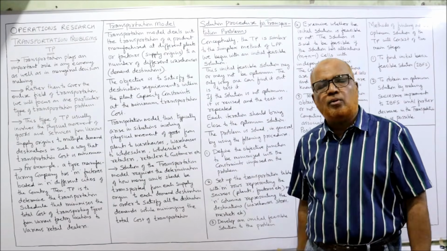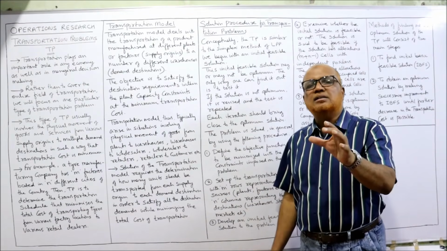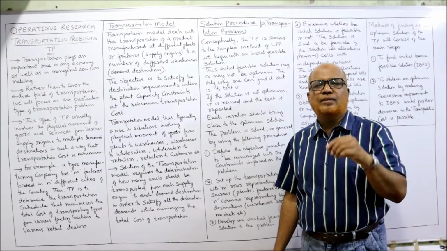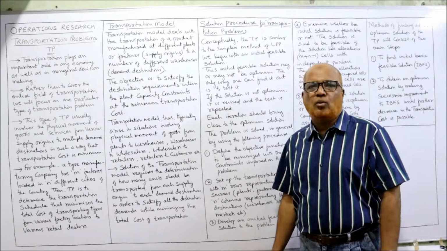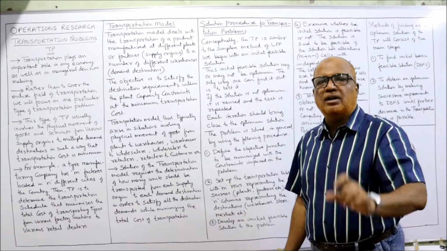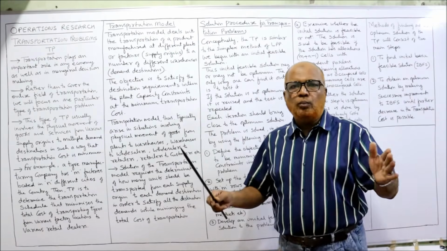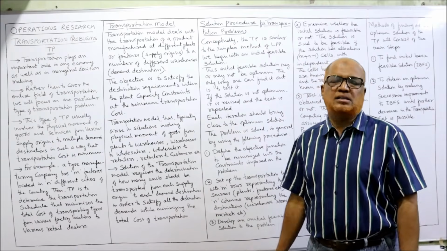This paragraph is very important. So what is the meaning of this transportation problem? It is concerned with finding out how many units should be transported from the place of origin, supply origin, to the place of demand, destination. The 2 places we have: supply origin and demand destination.